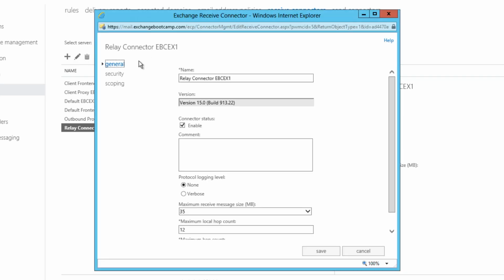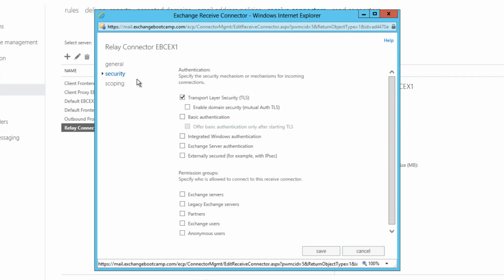So we can open up the properties of the connector and select security. And the only thing we need to change here is tick the anonymous users tick box. Click Save.